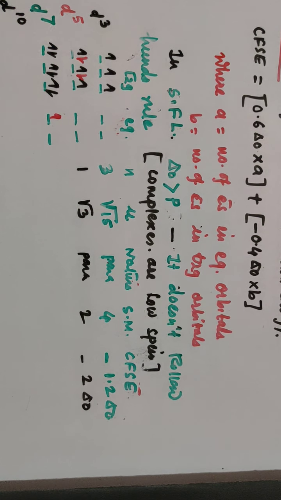So wherever there is no option, then only electrons enter the eg orbital, because delta 0 is larger than P, the pairing energy. So this is about the strong field ligand and weak field ligands here. We'll take one example so that it is easy to understand.